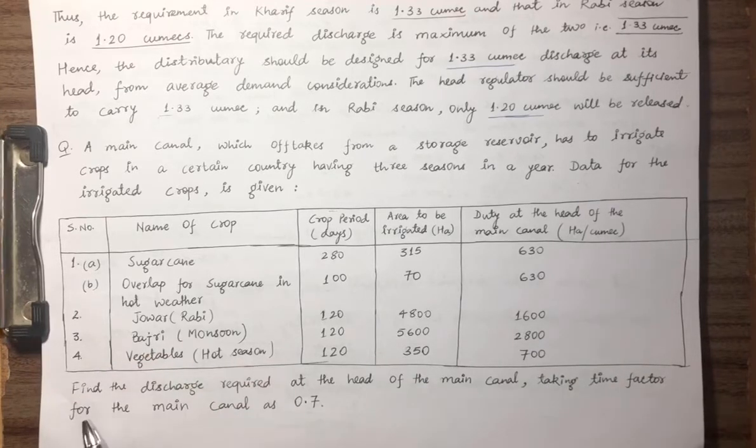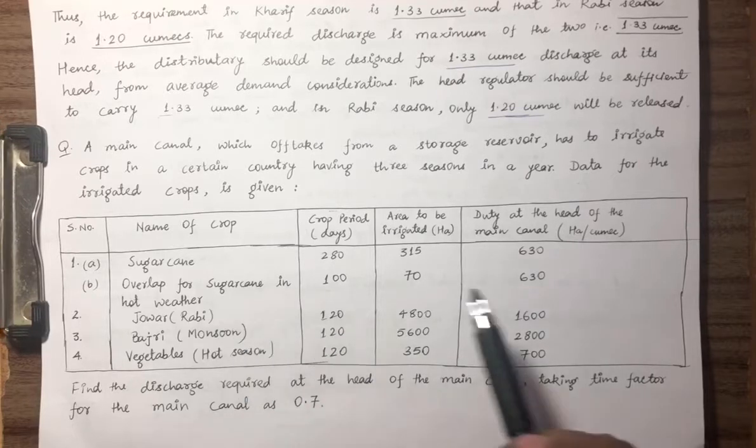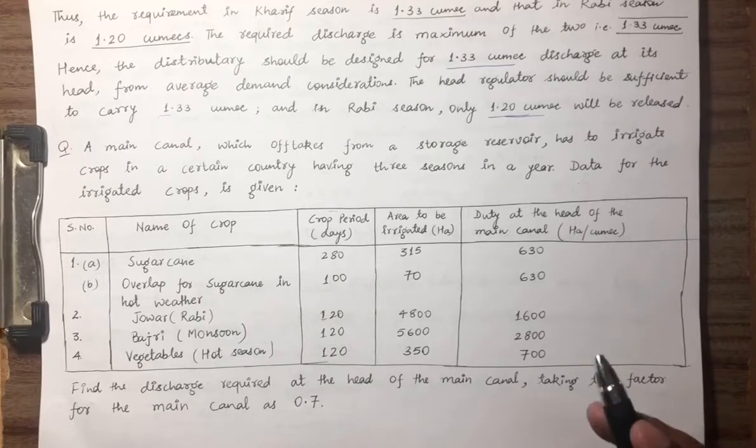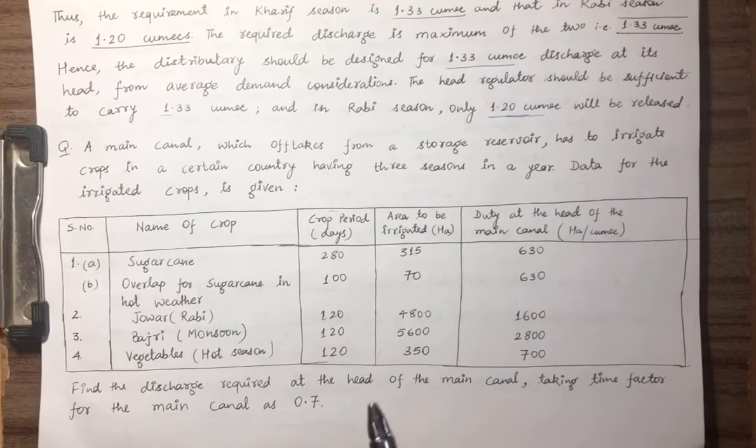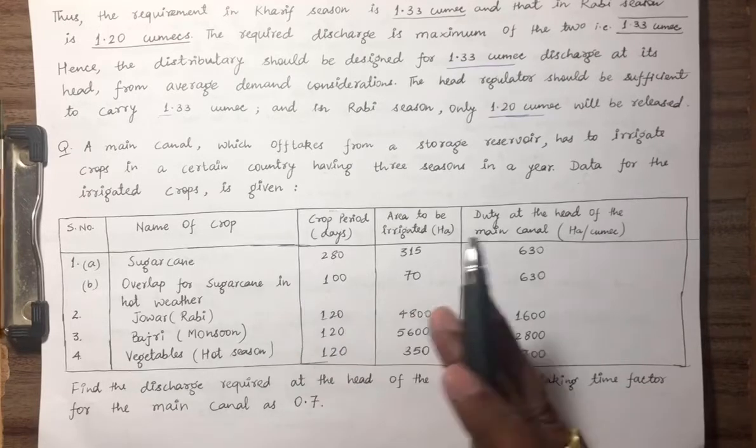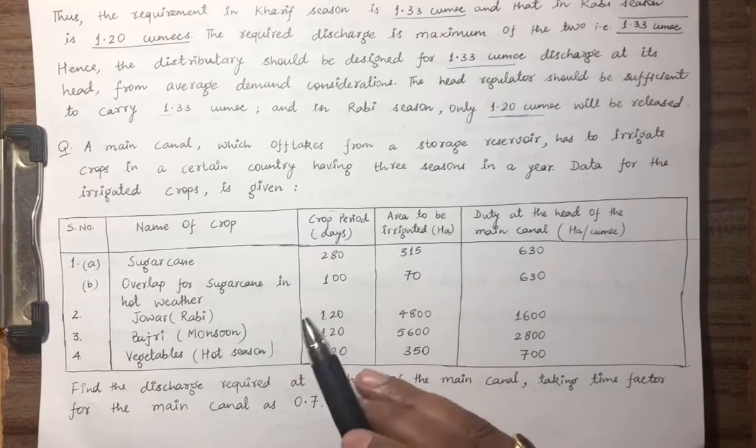So what is the question? Find the discharge required at the head of the main canal, taking time factor for the main canal as 0.7. So what should be the idea for proceeding with this? We will be designing a single canal. We are not going to design canal for different seasons. There will be only a single canal. So what we have to check? We have to check the various combinations of the crops throughout the year depending upon their season.